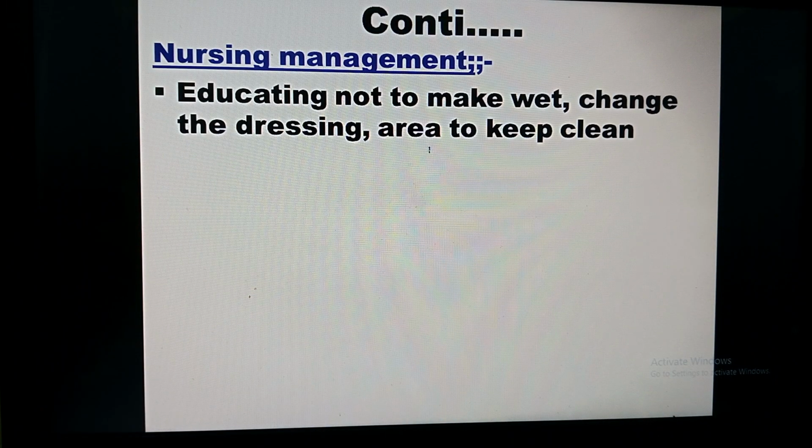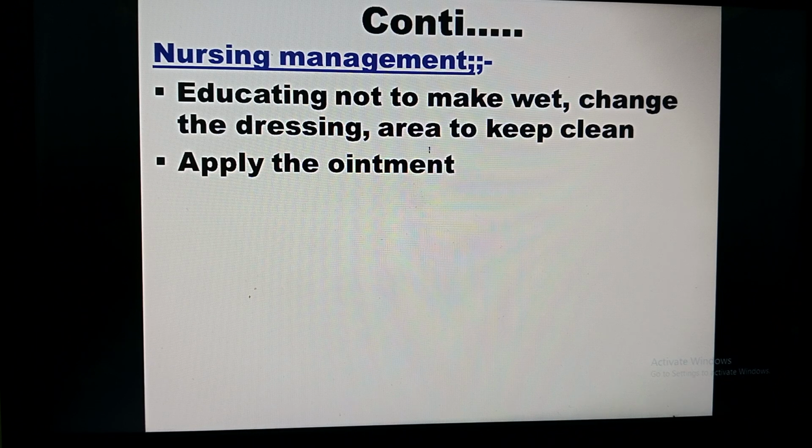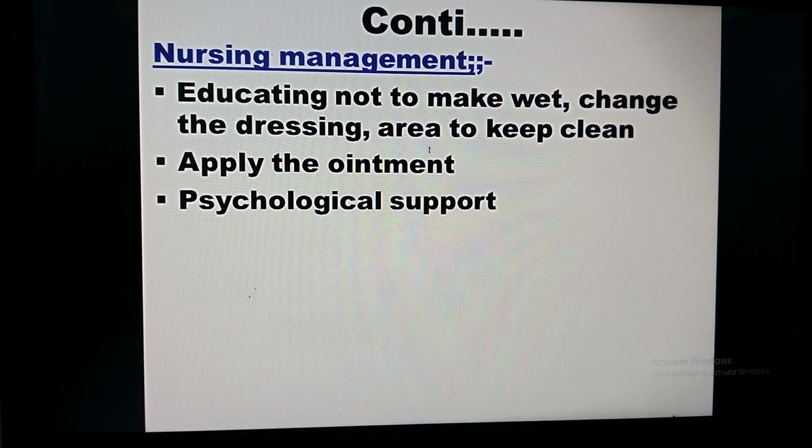As nurses, it is our responsibility to educate the client. If it is an adult, educate him not to make the area wet, to change the dressing and keep the area clean. After cleaning this area, apply the ointment. Psychological support is needed. Since it is a sexual organ, the client may think his sexual life in future is damaged, or get some kind of such thought. So give proper education, guidance and counseling to the client, and a follow-up when the doctor says, with a blood report or whatever, the follow-up is a must.